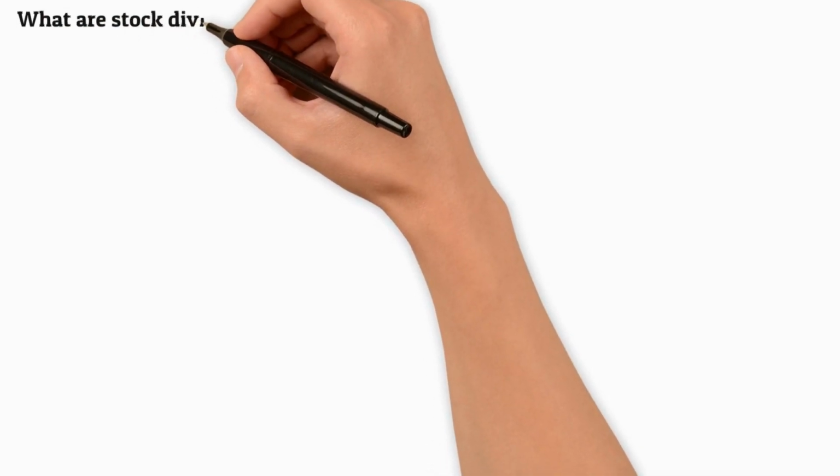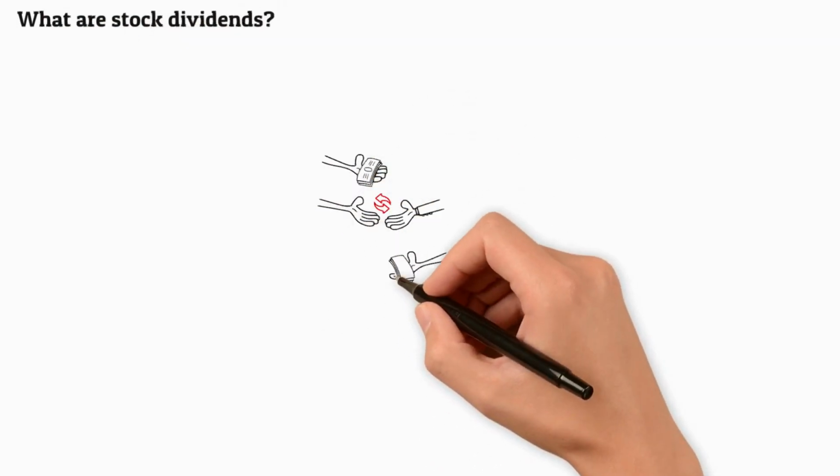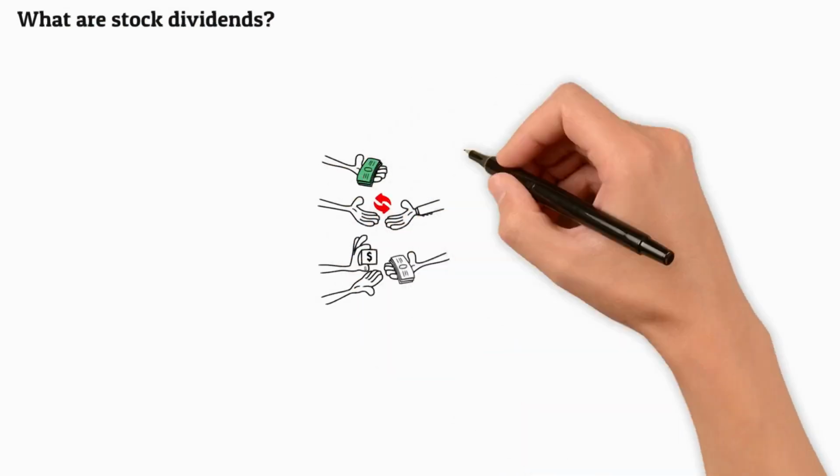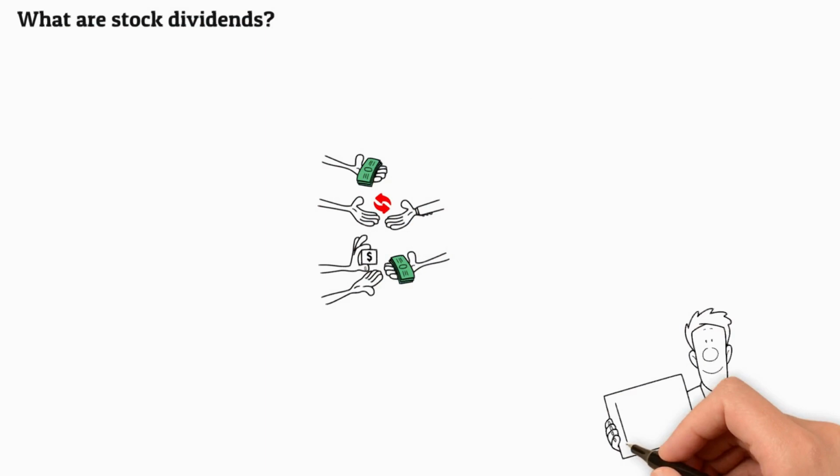What are stock dividends? Stock dividends are a payment made by a company to its shareholders. They are distributed out of the company's profits, usually on a quarterly basis.